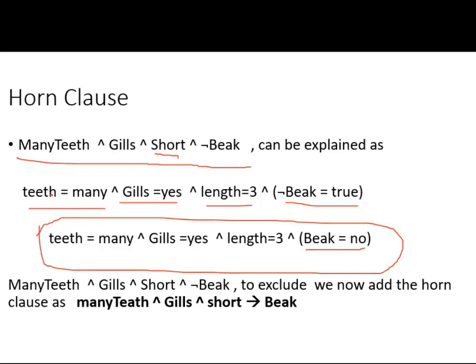So in this case, not bake can be converted into a Horn clause as many teeth and gills and short implies bake. So here we drop bake. That is the meaning of Horn clause. Very simple, my dear friends.